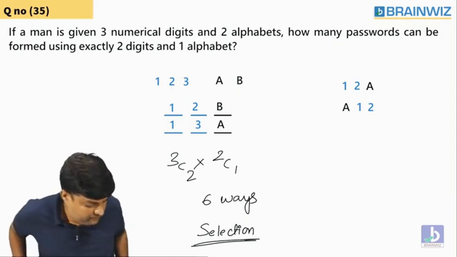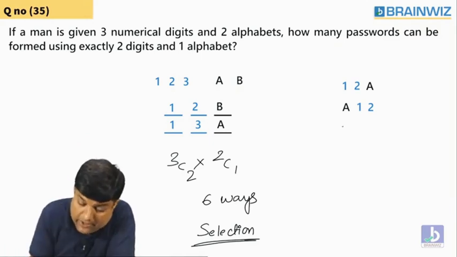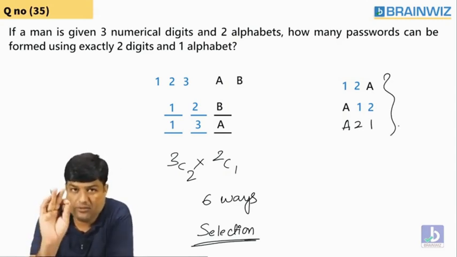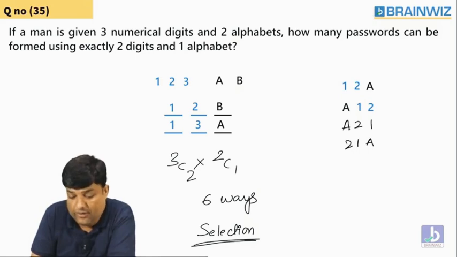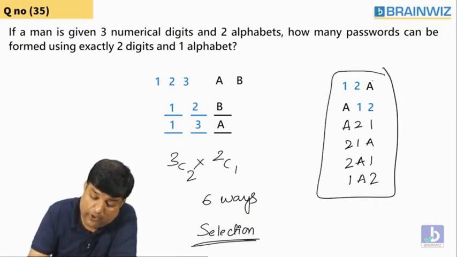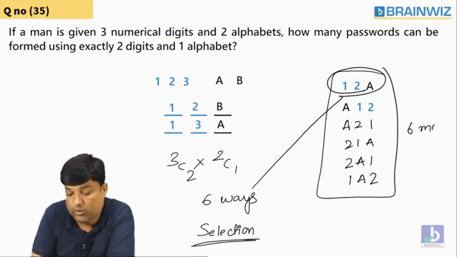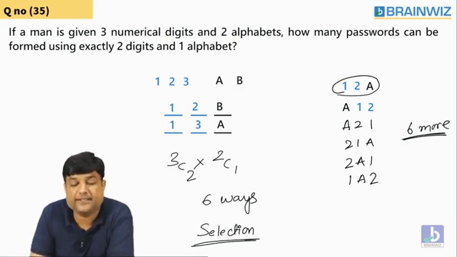Are you understanding, everybody? 1, 2, A is different from A, 1, 2. I will create one more. Sir, not A, 1, 2, sir, A, 2, 1. One more password. All are different. Password means different only, no? Yes. You can open the lock with 1, 2, A. If I apply 2, 1, A, it's a different password. 2, A, 1, different password. I insert 1, A, 2, different password. How many such passwords are formed from only one selection? 6 more passwords are formed. 6 more ways. How did you get all the different passwords? I'm using these same ones, only interchanging them.